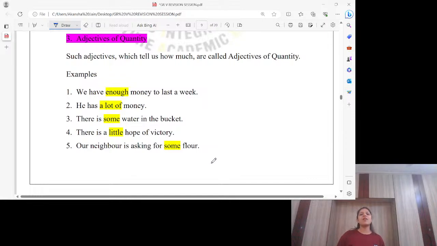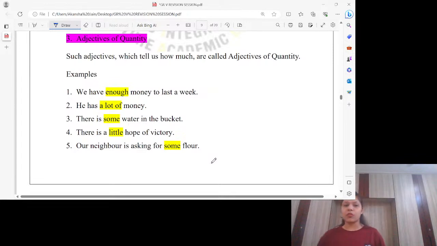Examples we have here: we have enough money to last a week. Enough money. Money is countable or uncountable? Really, people have this doubt in their mind that no, money is countable. Of course, we always count, but no, money is not countable. It's uncountable, I mean, because we never count money in numbers. We are always counting or considering in currency. Okay, that's why it's uncountable. So we have enough money to last a week.